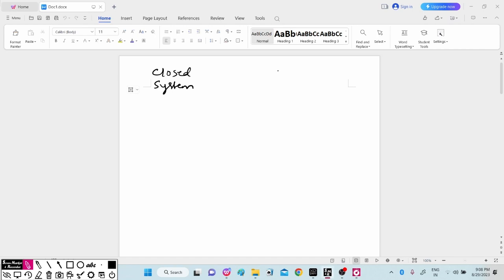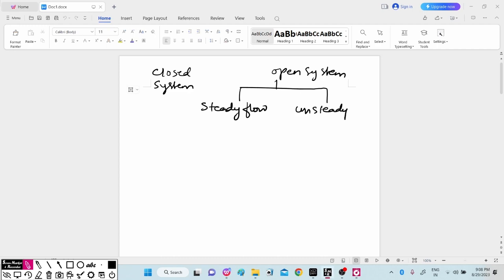Open system will be of two types, that is steady flow and unsteady flow. The unsteady part we will see later. For the basics of thermodynamics, first we will see the steady flow process.